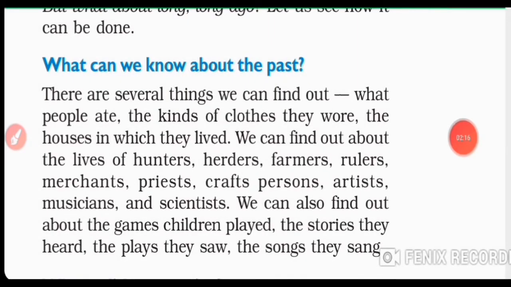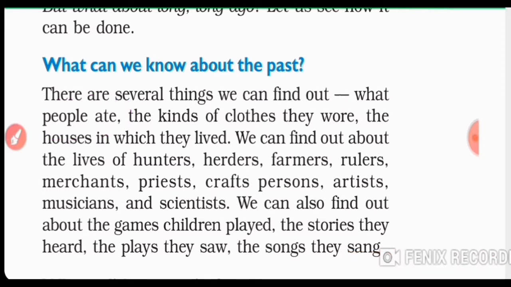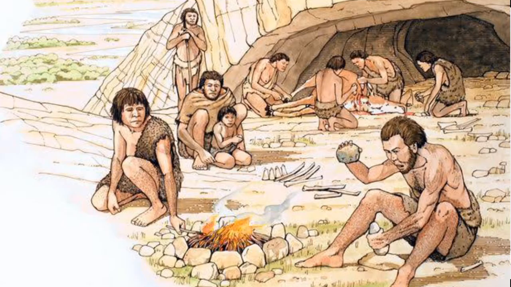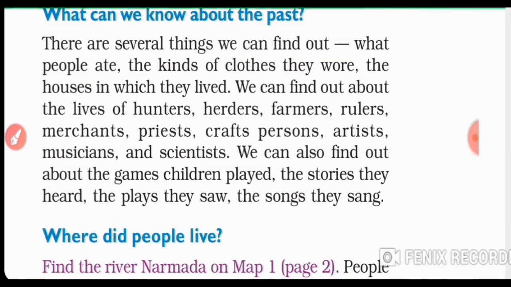So friends, there are several things we can find out. What people ate, whether they cooked food, or whether they bought it, or whether they derived it from nature, and the kind of clothes people wore 100 years back or before that, and the houses in which they lived. These are the basic questions. We can find out about the lives of hunters, herders, farmers, rulers, merchants, priests, craftspersons, artists, musicians, and scientists.